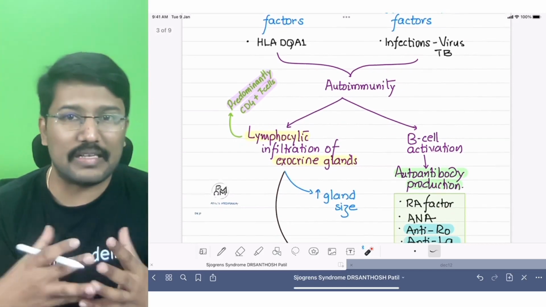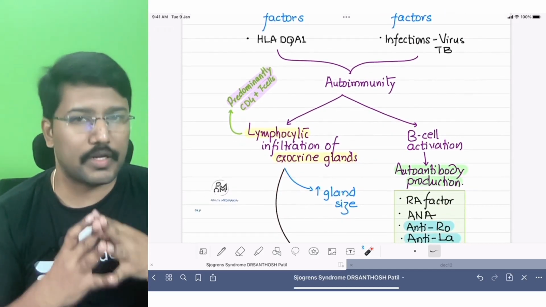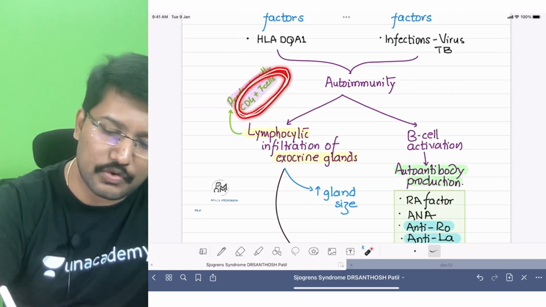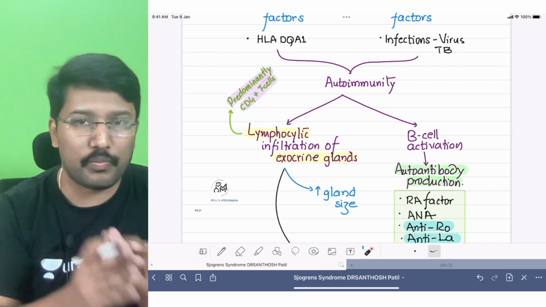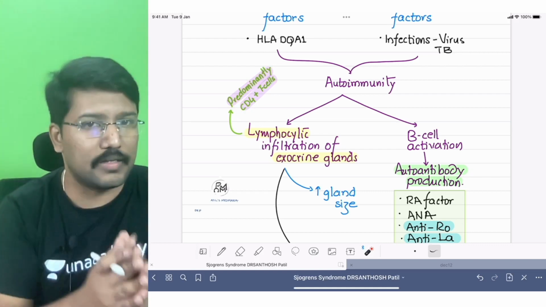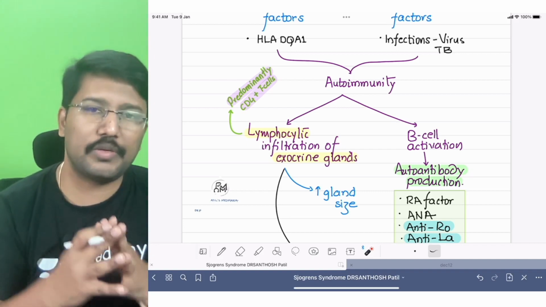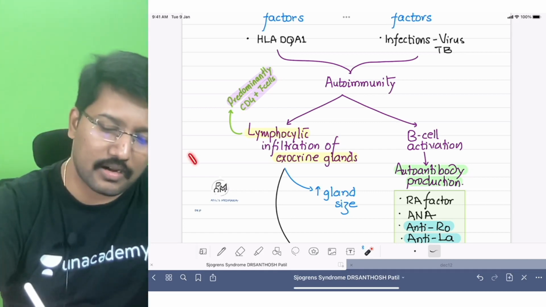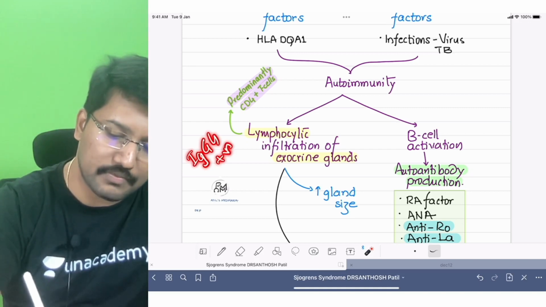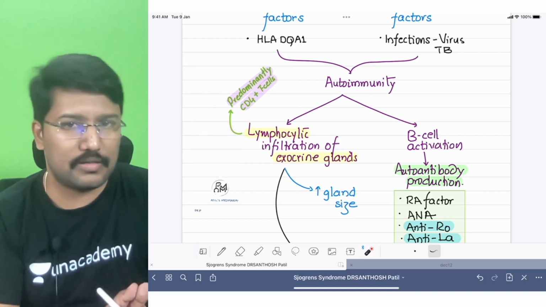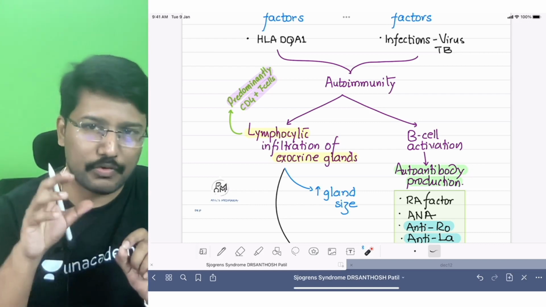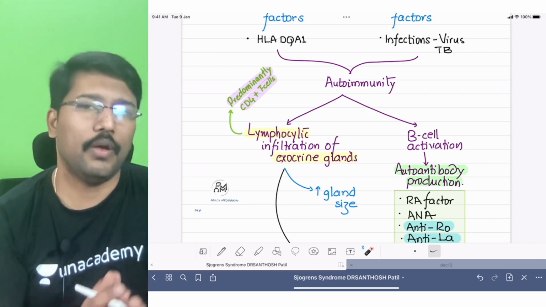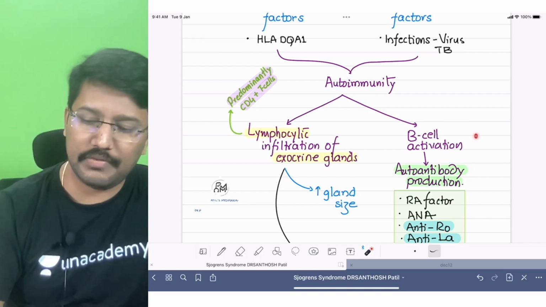What happens once the autoimmunity is triggered? There is lymphocytic infiltration of exocrine glands. And I want you to remember one particular point here. When you see these cells, basically the cells are going to be CD4 plus T cells. Not the CD8 T cells, they are going to be CD4 T cells. And also remember, there is one closely related disorder called Mikulicz syndrome, where you may be seeing lymphocytes which are IgG4 positive, which is not the case in Sjogren syndrome, right? So basically, the point to remember is we see lymphocytic infiltration of exocrine glands like parotid, and these cells are CD4 positive.